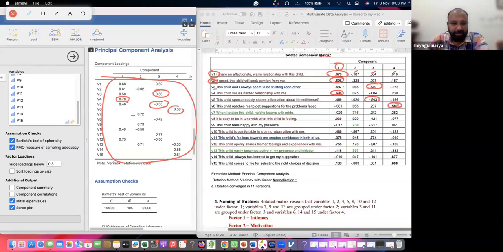Then the 7th item lies on the second, see this, and the 8th item lies on the third component. You can see this, the third component, and the 9th item lies on the second component, and the 10th item.